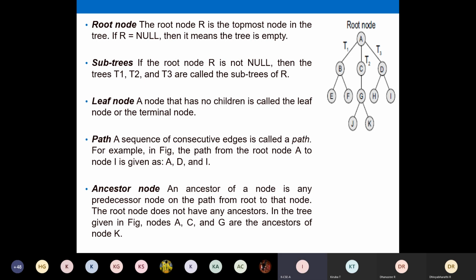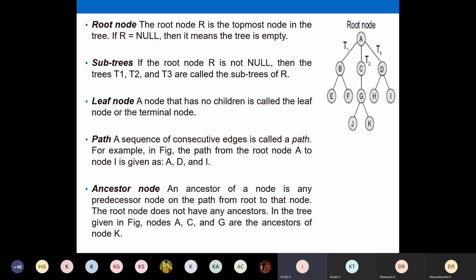This you need not write. If you have already written all these leaf node definitions, you need not write again. Just analyze with the diagram. A node that has no children is called a leaf node or terminal node. And path is the sequence of consecutive edges.